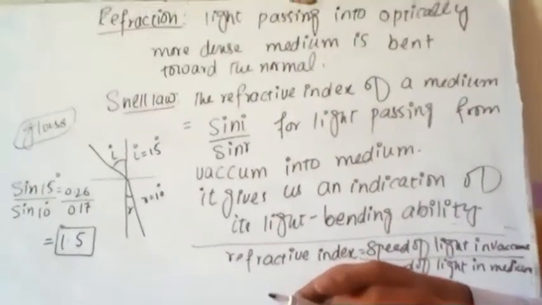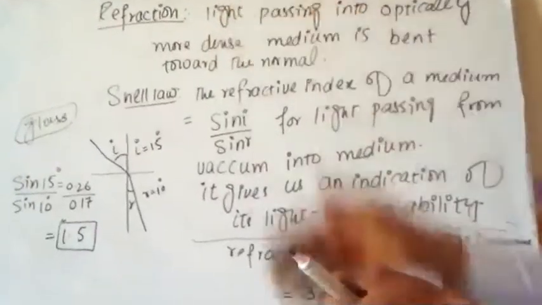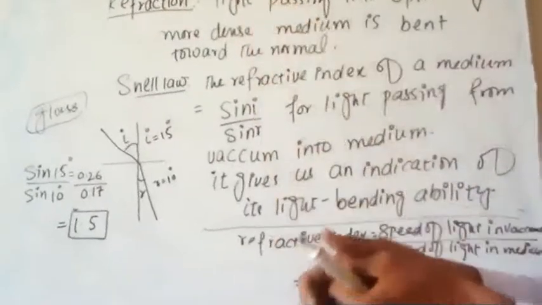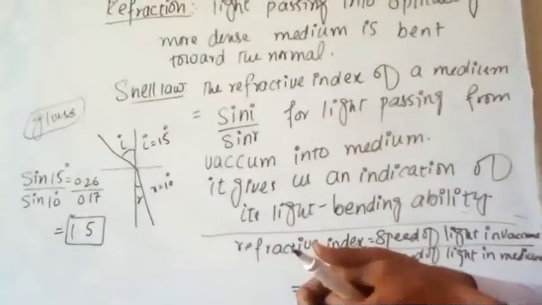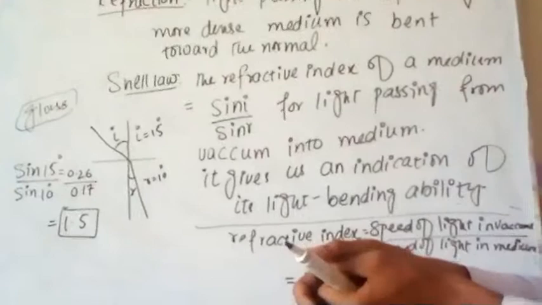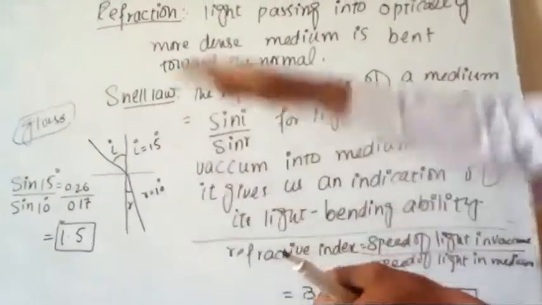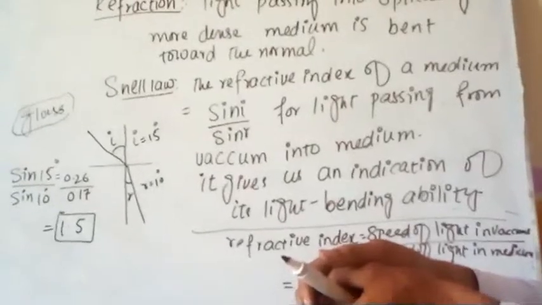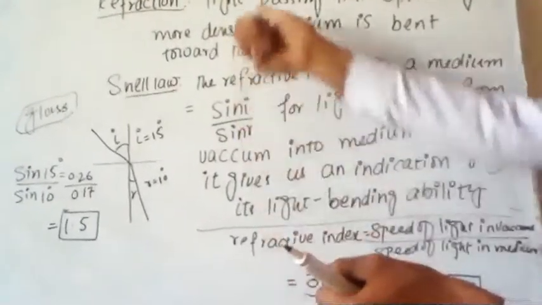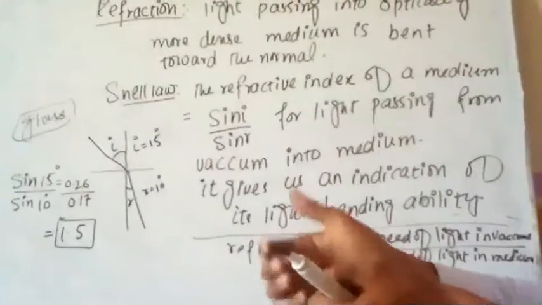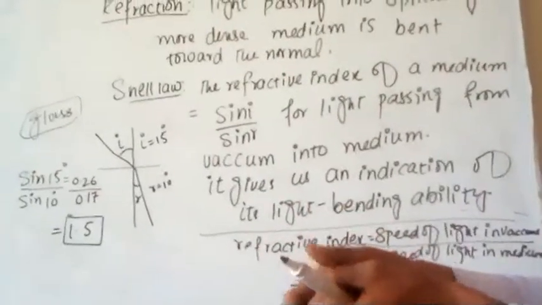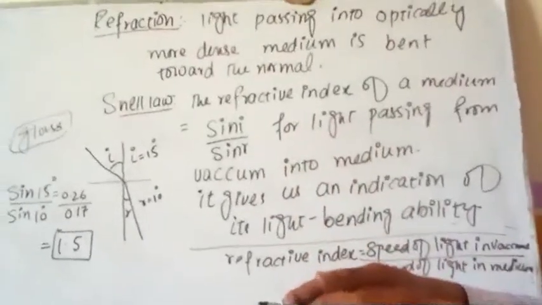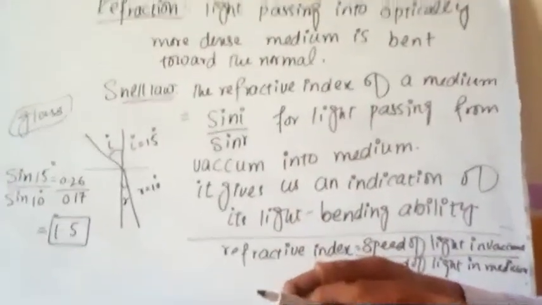Why? Because the speed of light in air is more than the speed of light in other mediums like water. Therefore, water is an optically dense medium, so the speed of light is decreased and the light is bent in the dense medium like water, or another dense medium like glass. So glass is also a dense medium and water is also a dense medium.